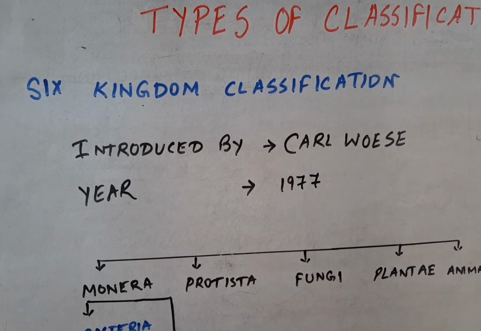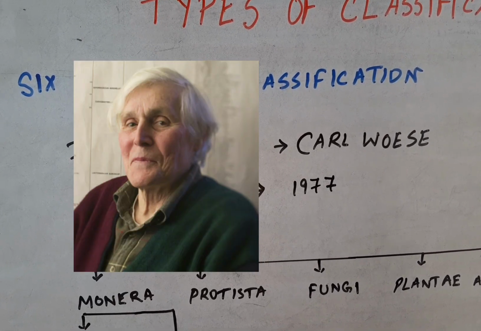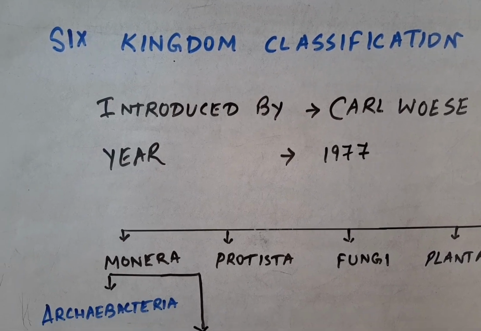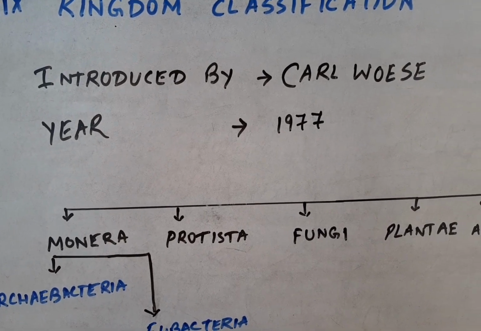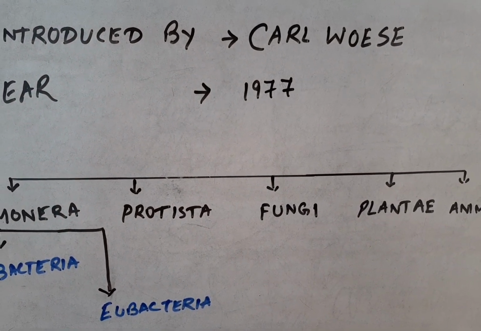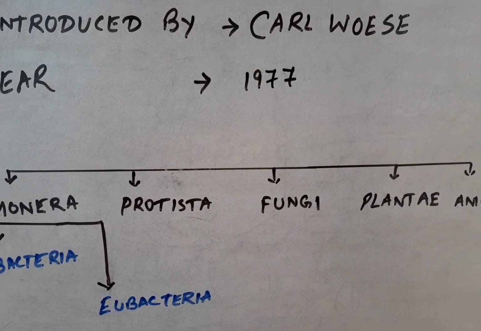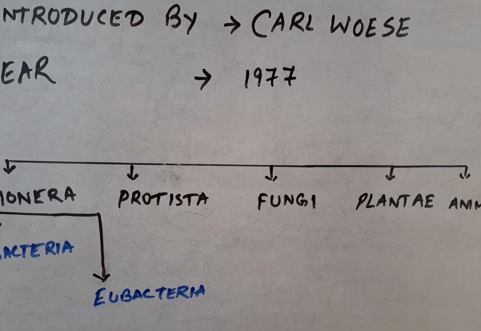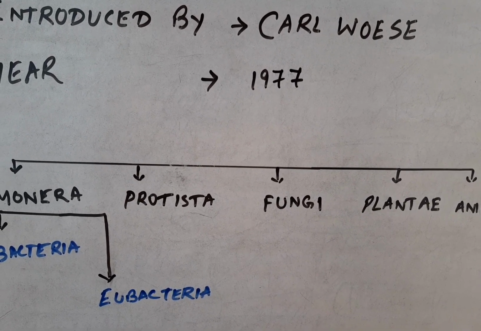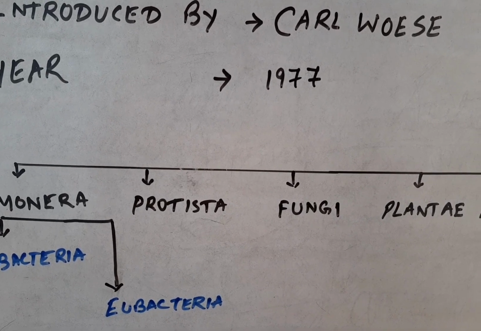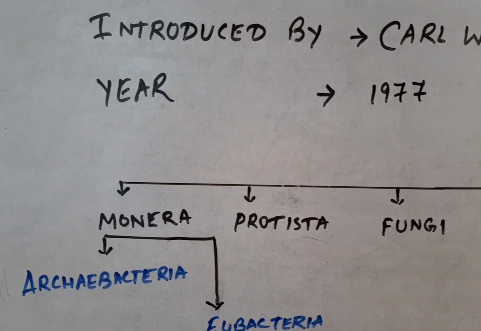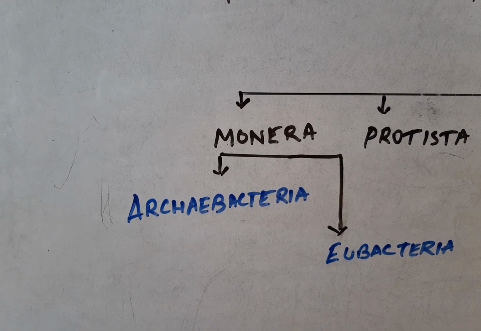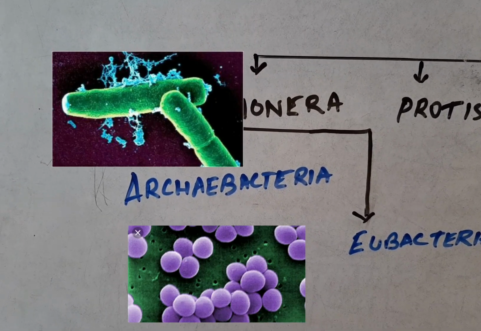So finally the six kingdom classification, which was introduced by Carl Woese in the year 1977. He has placed all the four kingdoms which are eukaryotic organisms separately, like Protista, fungi, plantae and animalia. These are under the domain Eukarya, that is the domain Eukarya contains all the eukaryotes, all the four kingdoms, while the Monera kingdom is further classified into two other domains, that is the Archaebacteria and the Eubacteria.